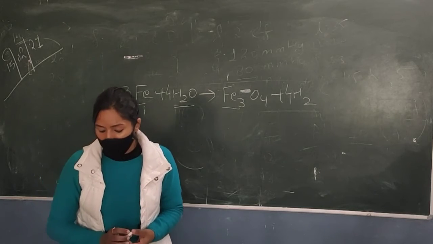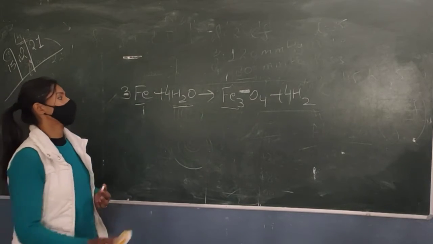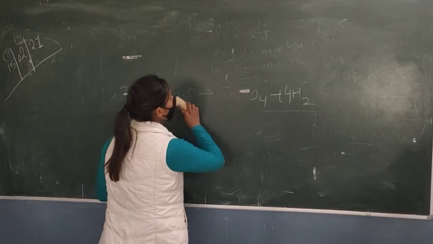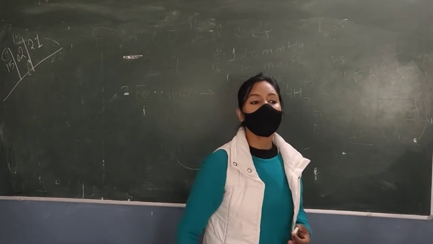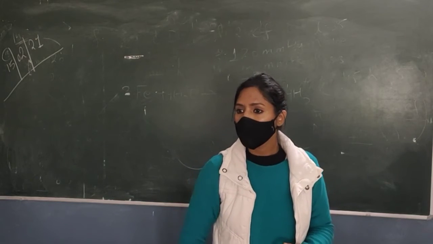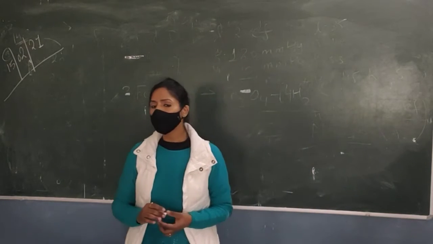Now, what is the color of lead iodide precipitate? This question is from the reaction called the precipitation reaction. In your textbook, it's there. What is the color?